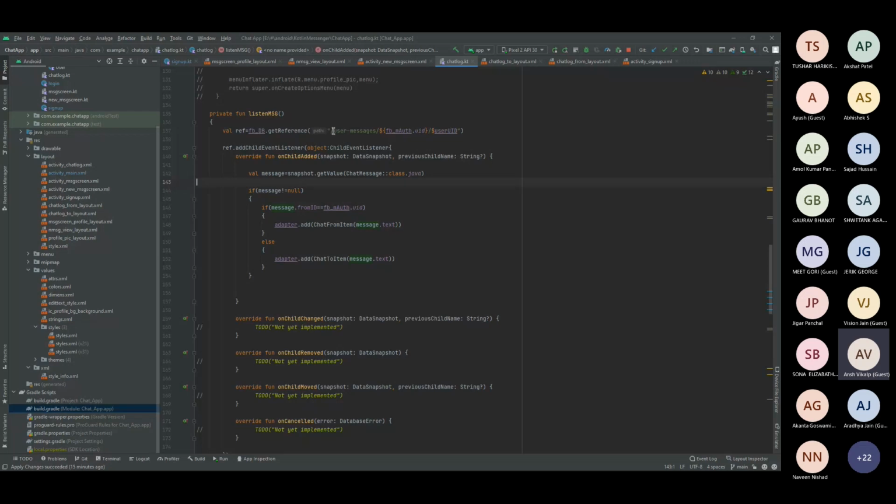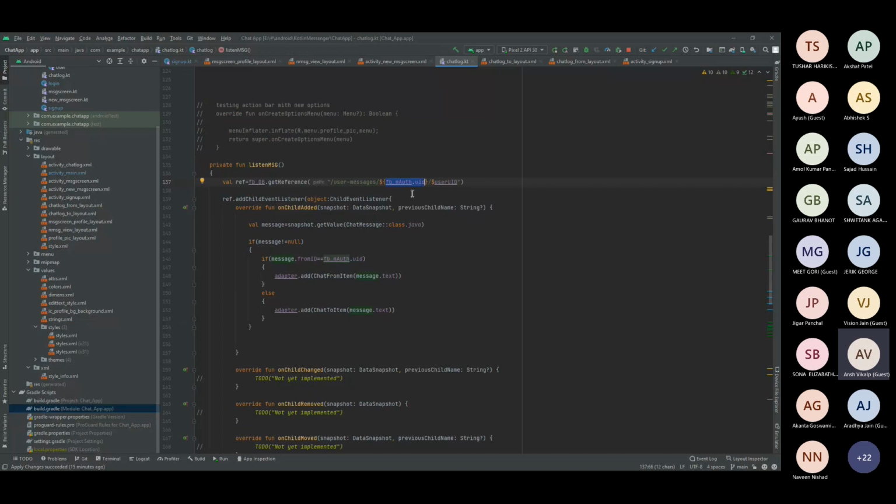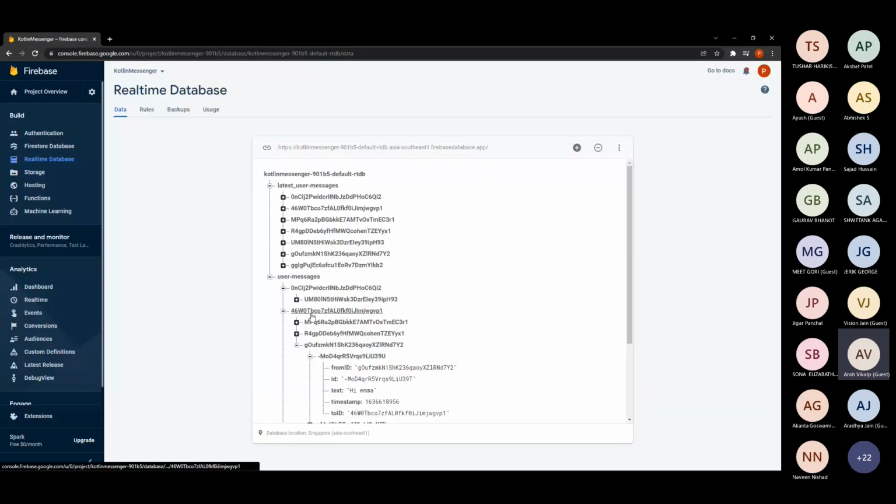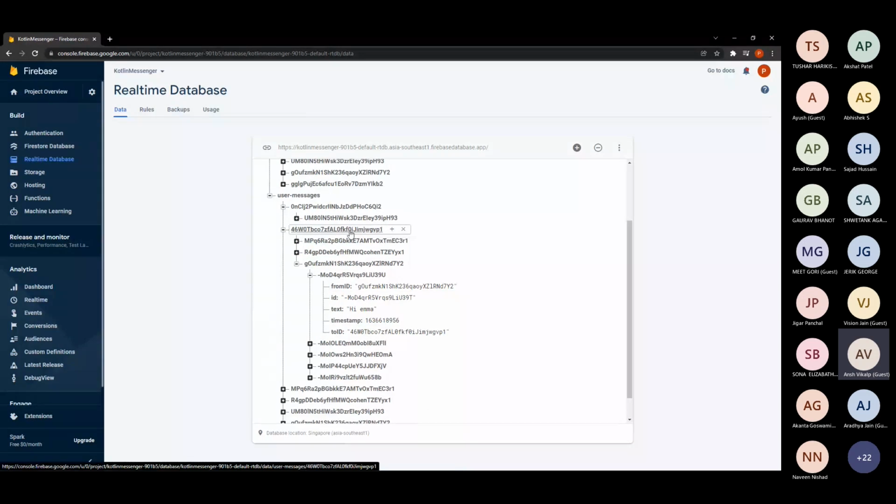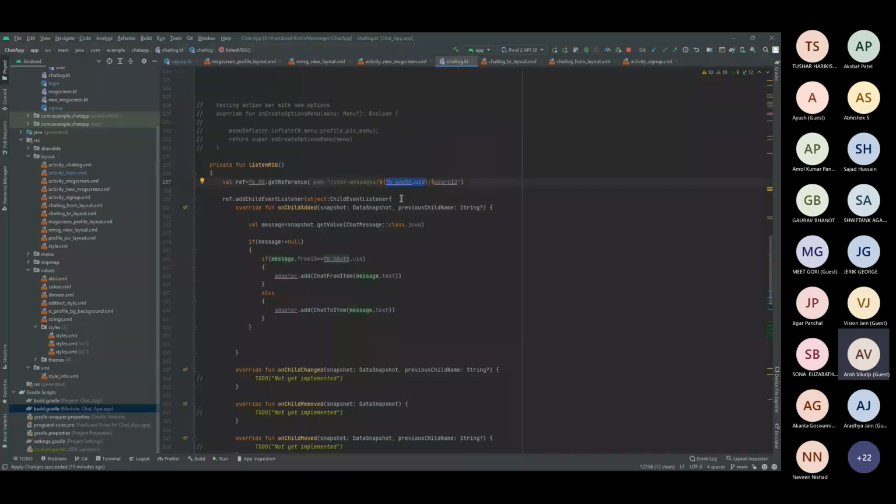Here it is. After getting the reference from here, there are two important things. This FBAuth is actually the current user who is using the UID. For example, if I'm this particular person, 446WOT, and I want to get a reference of this, you just have to mention user-messages slash my UID. My UID means the FBAuth UID, which I'm getting here, and slash userID. This userID is the user ID of your friend. You will also get that user ID, don't worry about that. So you can receive the text messages in that way.